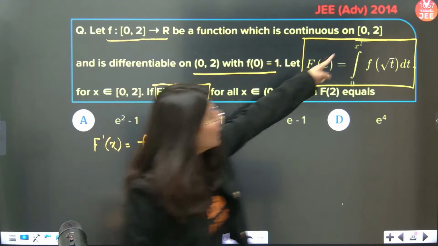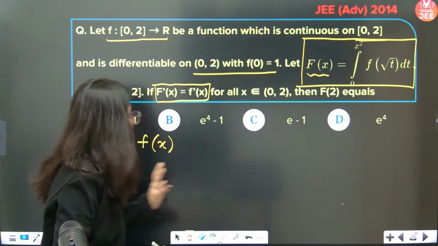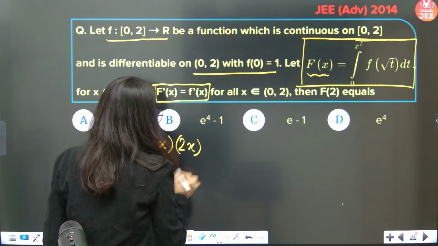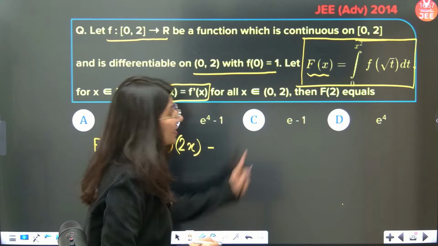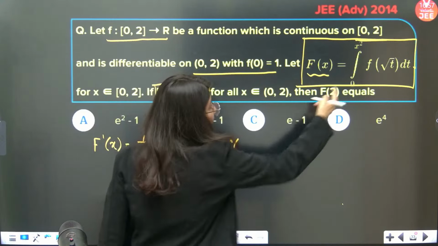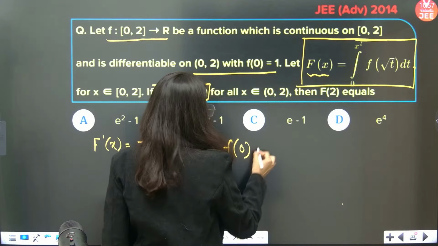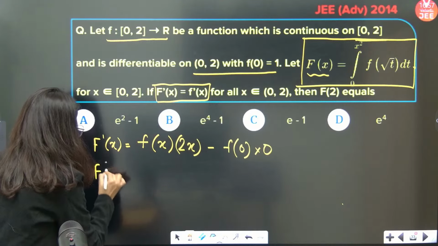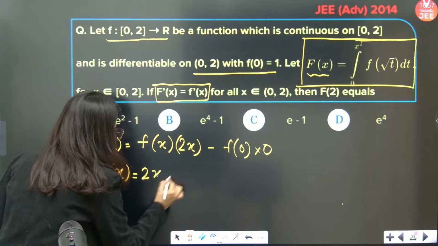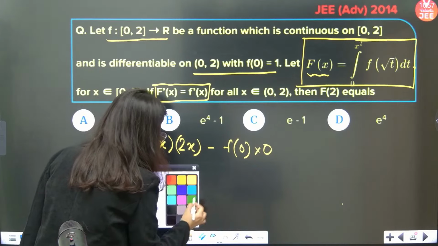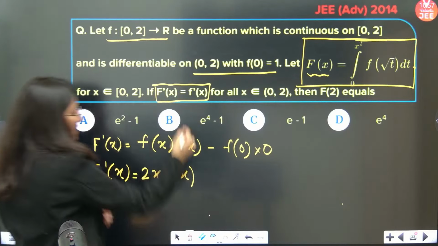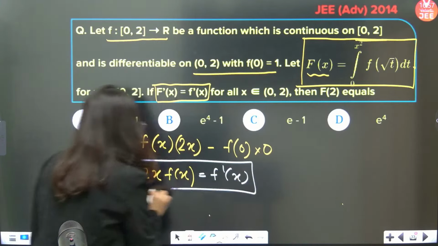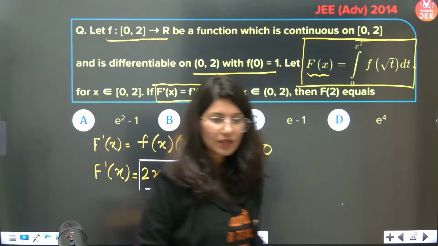Now the upper limit will be differentiated in the multiplication. Upper limit was x square, so you have to differentiate the upper limit, minus 0, f of 0. You have to put the lower limit in this and the lower limit will be differentiated, so anyway, it is going to be 0. So your f dash x is equals to 2x f of x. But as per the question, if you carefully observe, f dash x is also f dash x. So now this will help you.